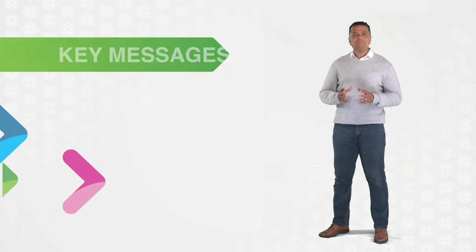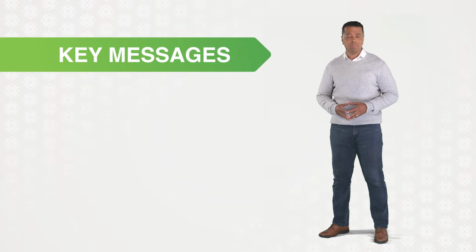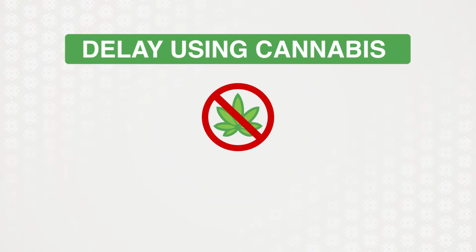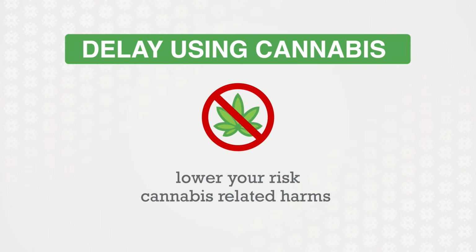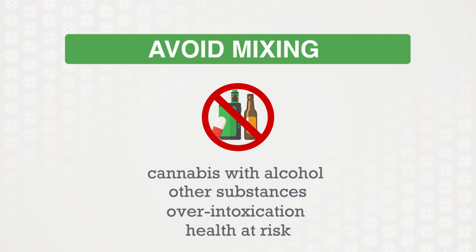So, what are some of the key messages you can communicate when talking to youth about vaping cannabis? Delay using cannabis for as long as possible to lower your risk of cannabis-related harms, especially when your brain is still developing. Avoid mixing cannabis with alcohol and other substances. This can lead to overintoxication that can put your health at risk.